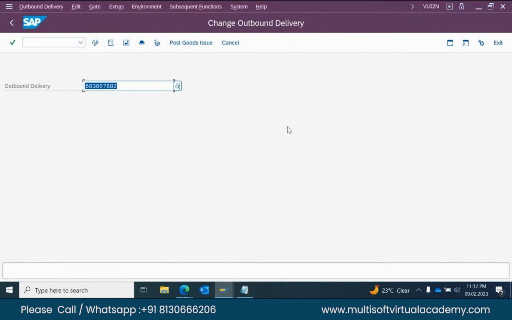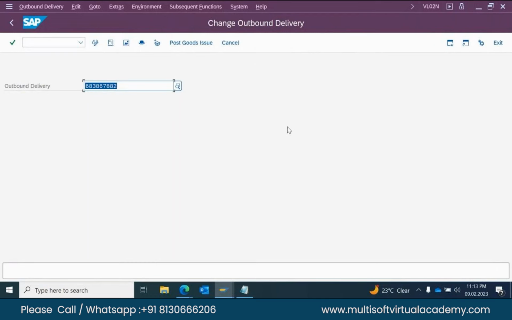Yesterday, as I mentioned, the statuses are scheduled, partially loaded, fully loaded, partially delivered, and fully delivered. If the status is 6, it means fully confirmed. Fully confirmed means that PGI is also done and the goods have been sent to the customer.